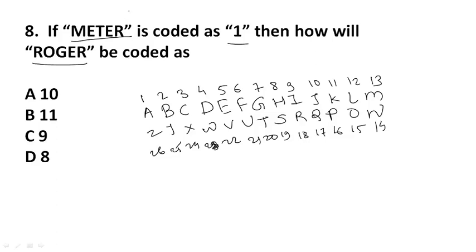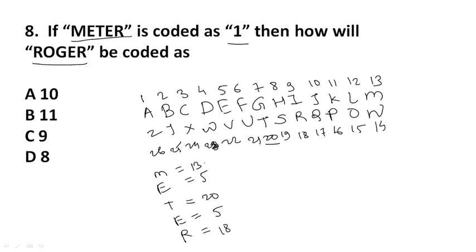See here, M is equal to 13, E is equal to 5, T is equal to 20, then E again 5, then R is equal to 18.